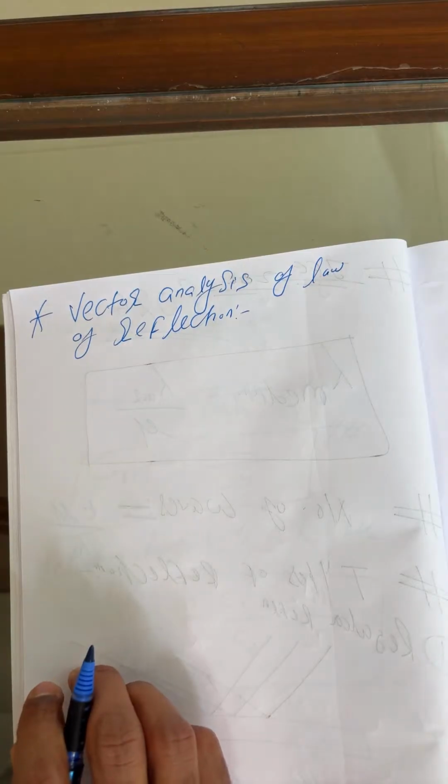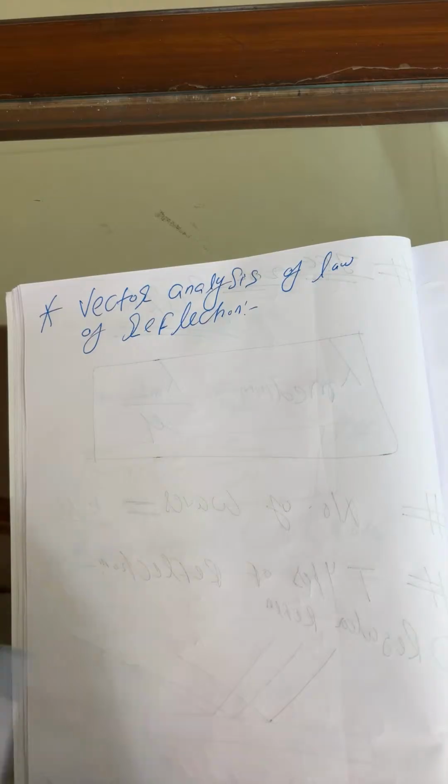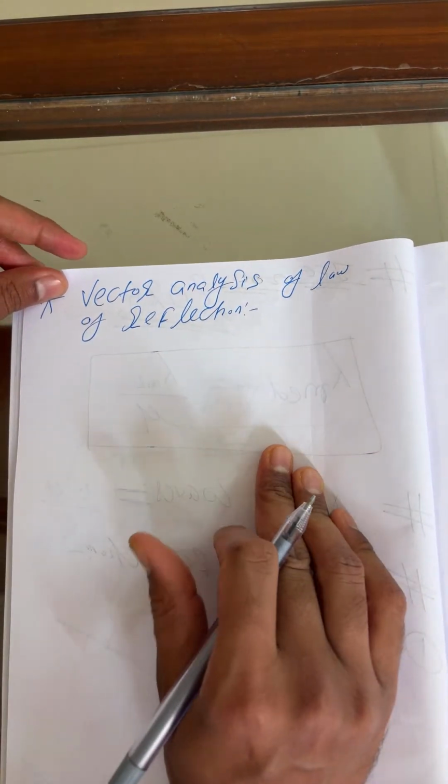Vector analysis of law of reflection, right? Okay, so listen carefully, I'll take time here to explain this one.